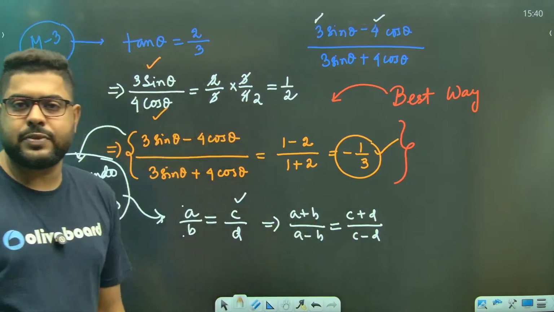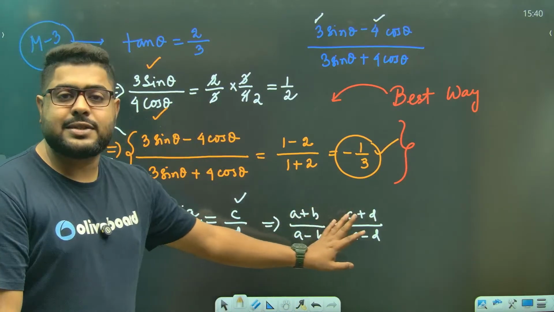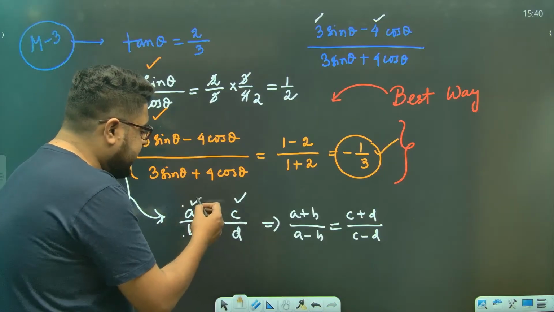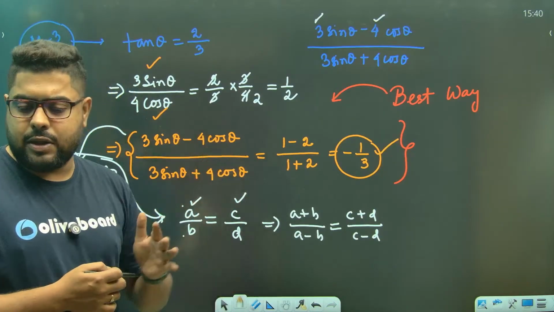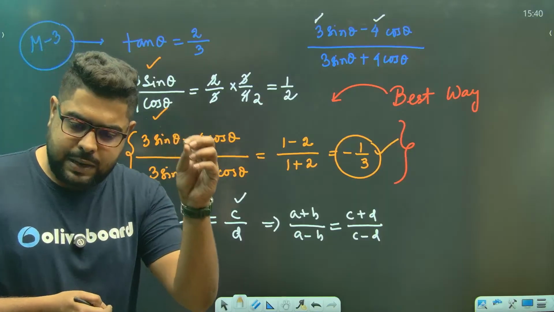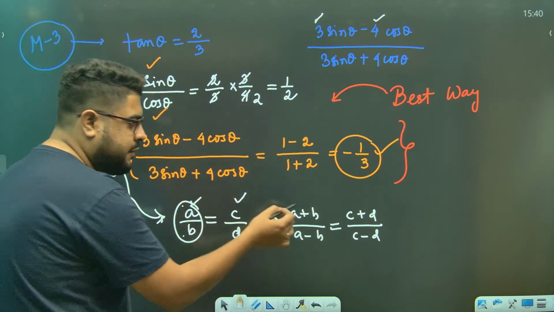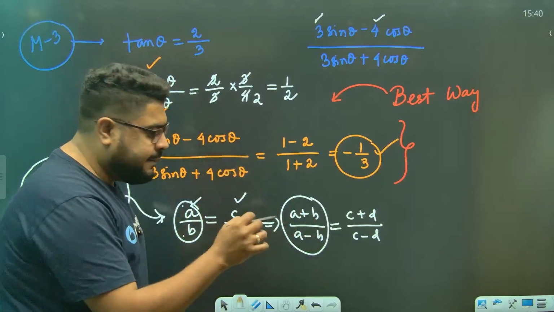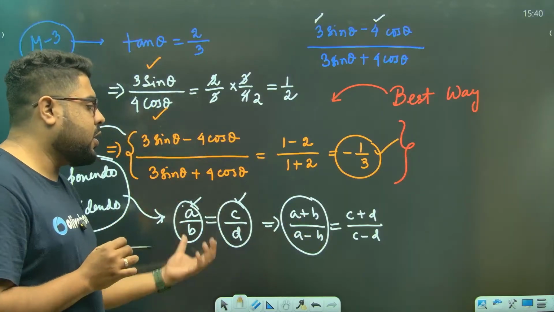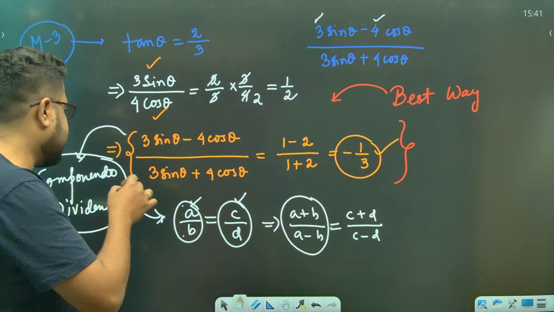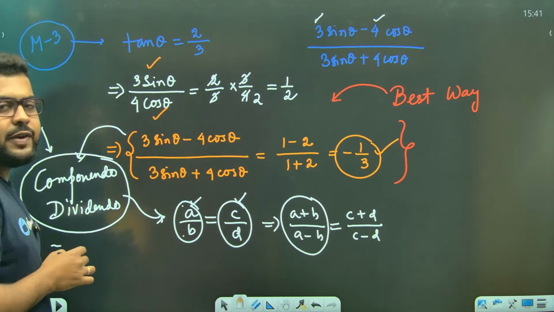It won't change. Now again, not only this. If you want, you can do the minus on top and plus on the bottom. The thing is that whatever you do to the left, in whatever order, you do the same to the right. As long as you are doing that, it is okay. This is called componendo dividendo.